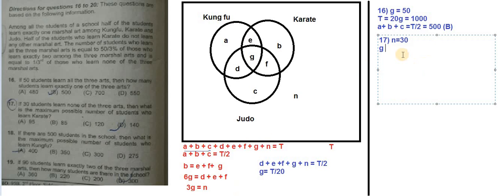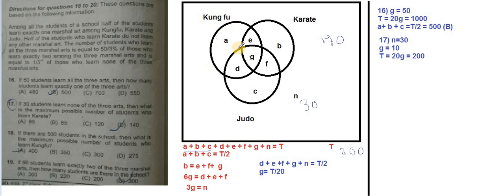G is equal to n by 3, means G is equal to 30 by 3, that is 10. And if G is equal to 10, then we know that the total number of students is 20G, equal to 20 into 10, so 200 is the total. Now this n null value is 30. So what is left for the others, a b c d e f and g? 170 is left, right? So we have to distribute this 170.